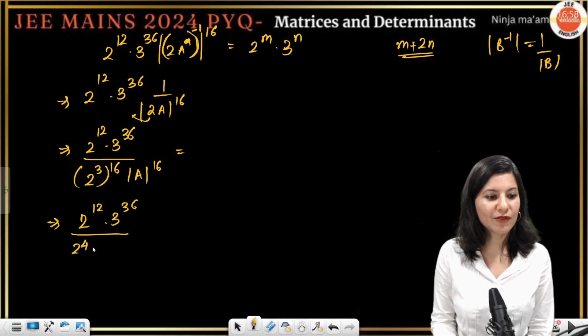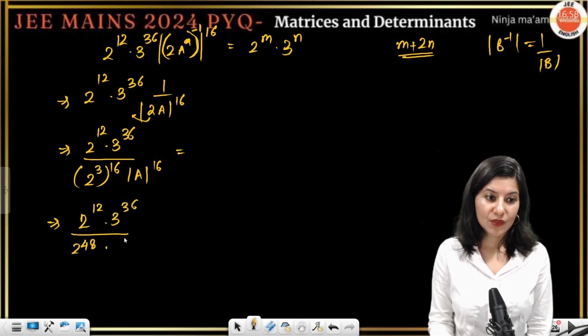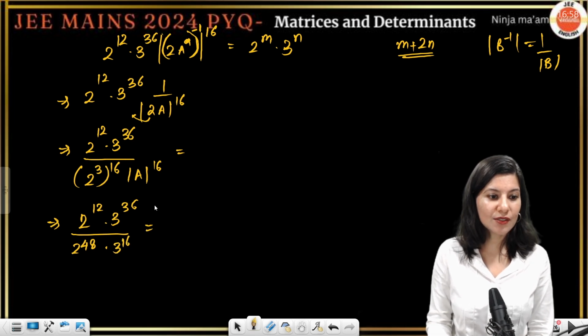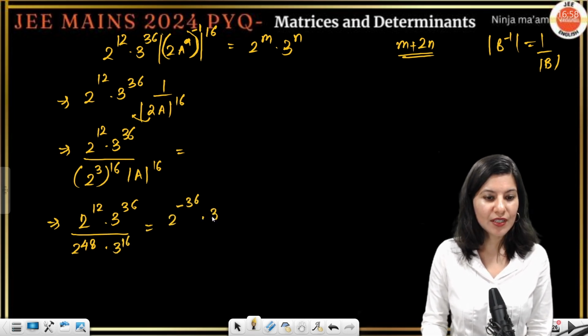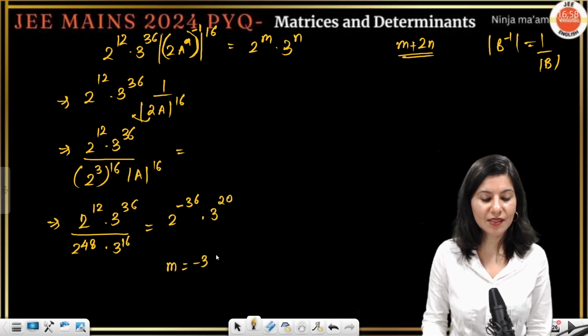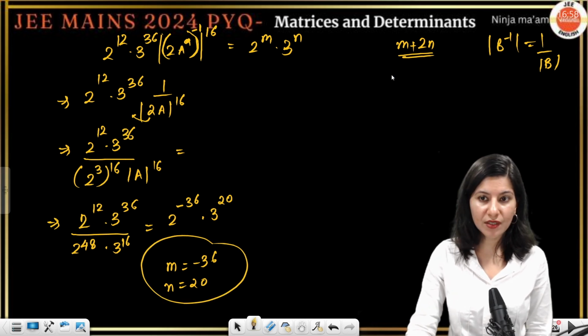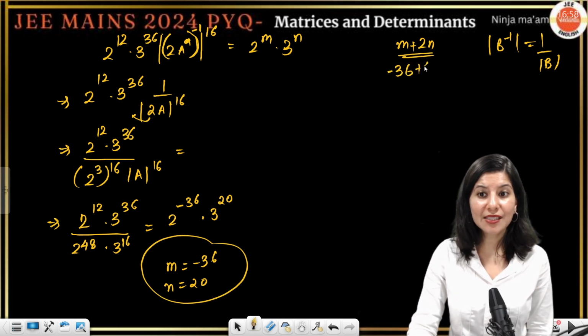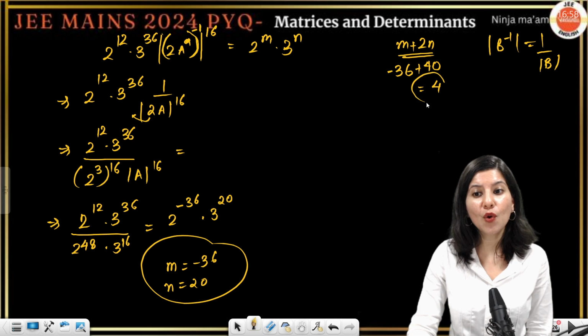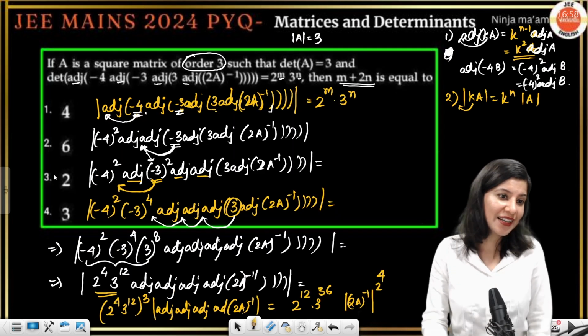This is 2 raised to power 48 and 3 raised to power 16. So this is going to be 2 raised to power minus 36, 3 raised to power 20. So m is minus 36, n is 20. If you go and put the value over here, minus 36 plus 40 will give you 4 as the final answer of this question.